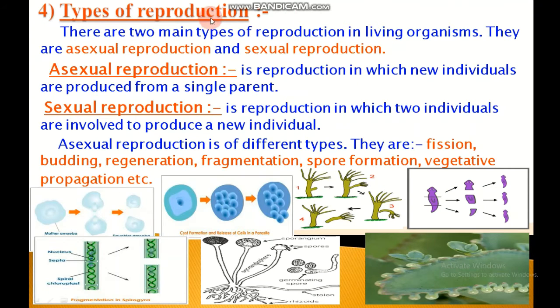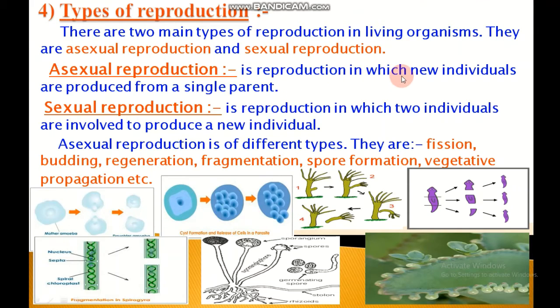Types of reproduction. There are two main types of reproduction in living organisms. There are many different ways in which new organisms are produced from their parents, and all the different ways of reproduction can be divided into two main groups: asexual reproduction and sexual reproduction.